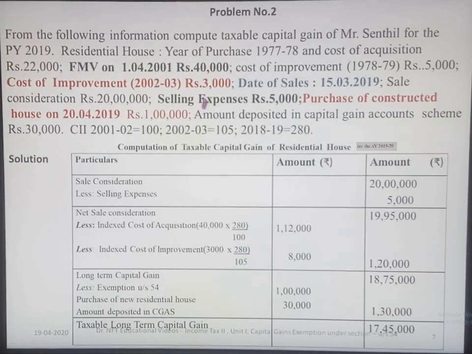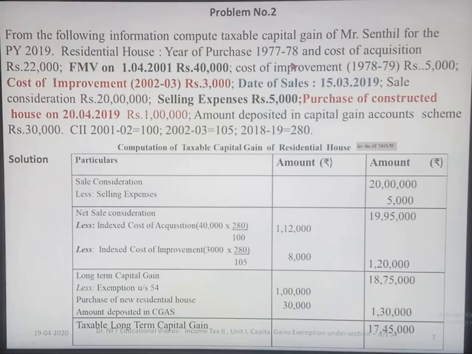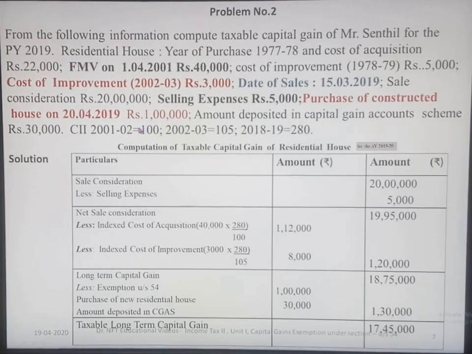So here what we can see is, first we will see the sale consideration for computation of long-term capital gain. By seeing the question itself, we can understand that the house was purchased in 1977-78 and it was sold on 15/3/2019. So it's a long-term capital asset.